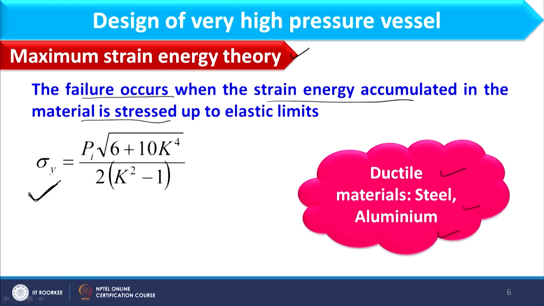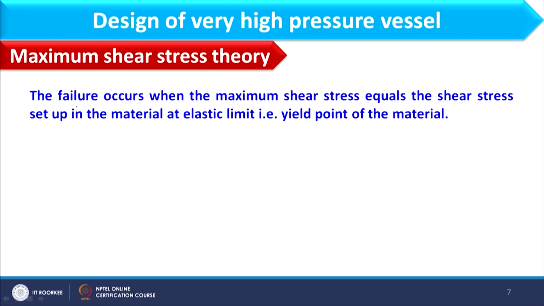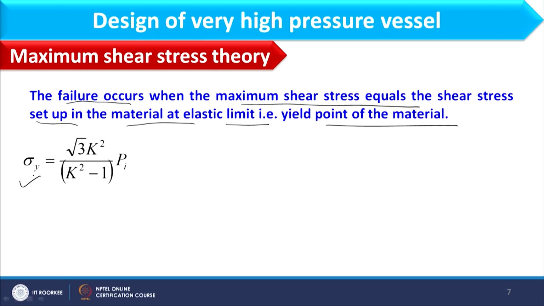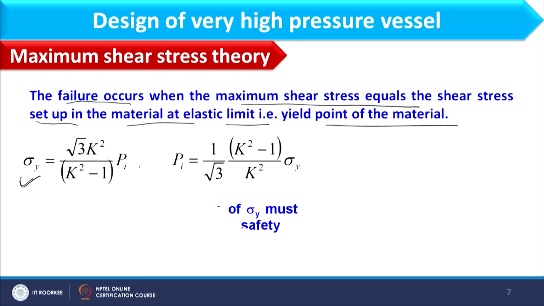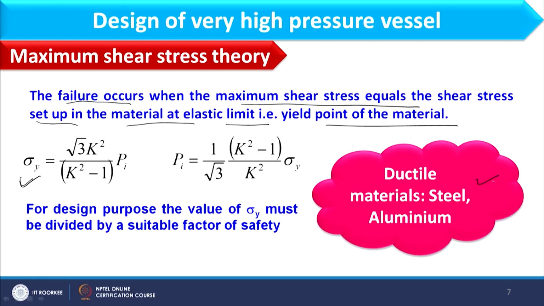Now we will focus on the fourth theory, which is the maximum shear stress theory. According to this theory, failure occurs when the maximum shear stress equals the shear stress set up in the material at the elastic limit, that is, the yield point of the material. Considering this theory, the design equation is sigma y equal to square root 3 k square divided by k square minus 1 into pi, and we can calculate pi from this expression also.